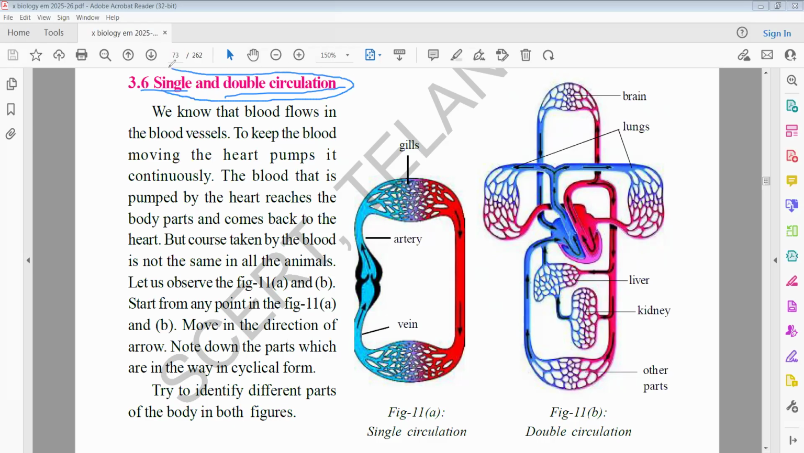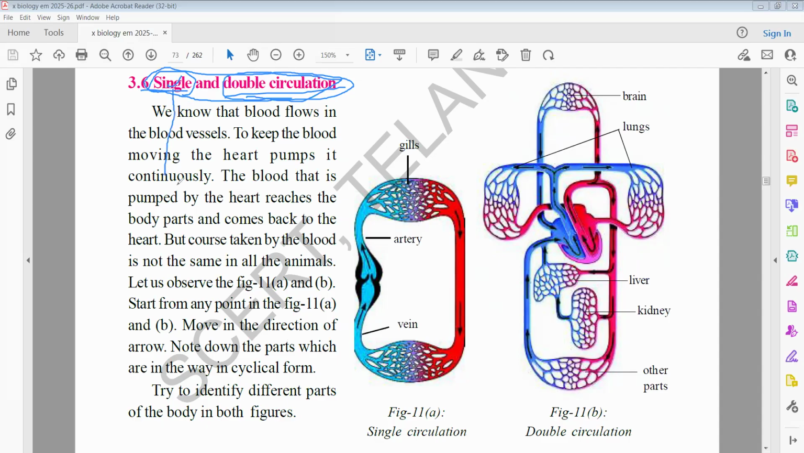First of all, I will give you a simple definition. Single circulation means the blood flows through the heart only once. If the blood flows through the heart only once, that is called single circulation. Double circulation means the blood flows through the heart twice. That is important.